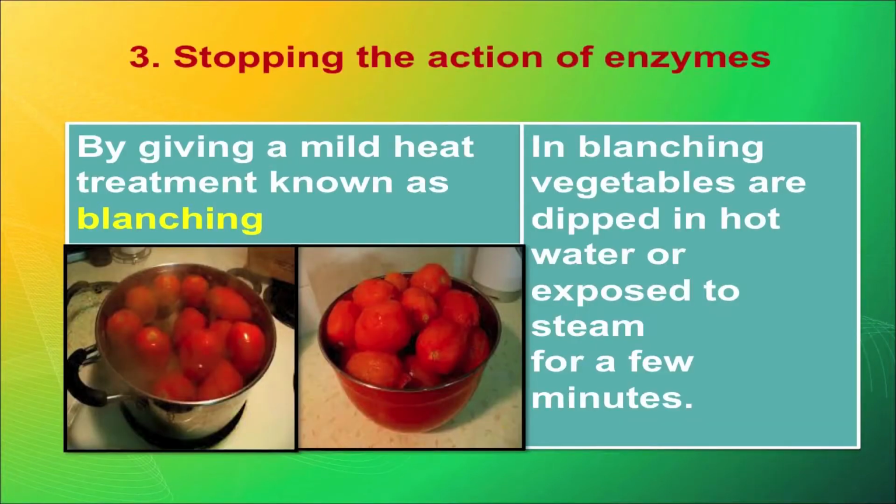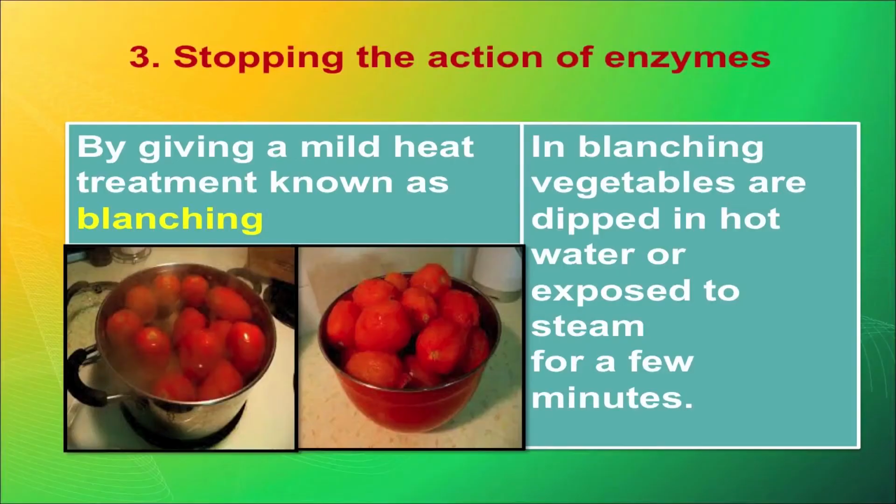Now, the third principle we are talking about is stopping the action of enzymes. Enzymes, I told you, are, to understand simply, chemical compounds present within the food which, in a conducive environment, react with other chemical compounds and give a reaction, and they generally keep on doing it unless stopped. When you harvest a food, enzymes still work, which gives ripening even after harvest. That is what you see when, after ripening, the changes keep on happening.